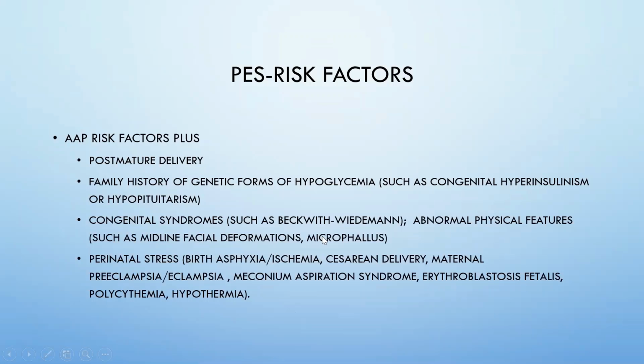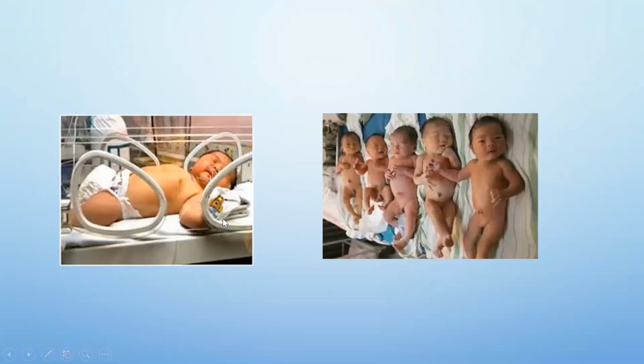We have congenital syndromes like Beckwith-Wiedemann syndrome, other conditions associated with abnormal faces like midline abnormalities and microphallus, which would go with hypopituitarism. Perinatal stress, we discussed, cesarean delivery, maternal PIH, all these affect the feeding establishing as well as the baby's condition, meconium aspiration, erythroblastosis. So they take a little more exhaustive risk factor assessment.